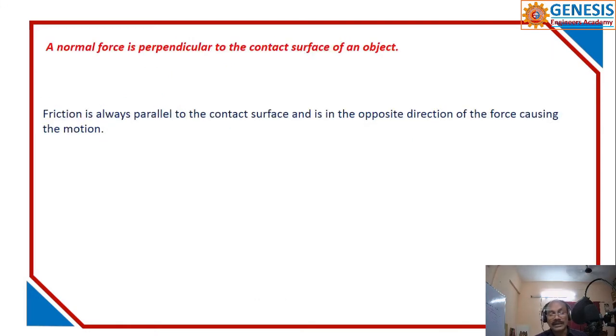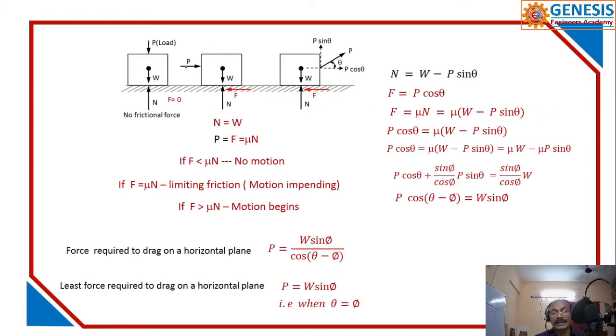Now, the normal force is always perpendicular to the contact surface of an object, and the frictional force is parallel to the contact surface, and it's always in the opposite direction of the force causing the motion. So the force is like that. Now, if I wanted to explain, I will take these three examples.